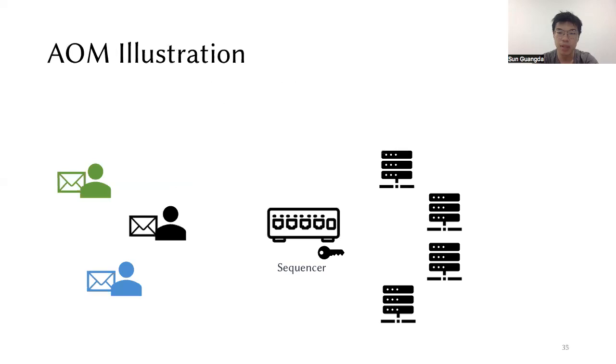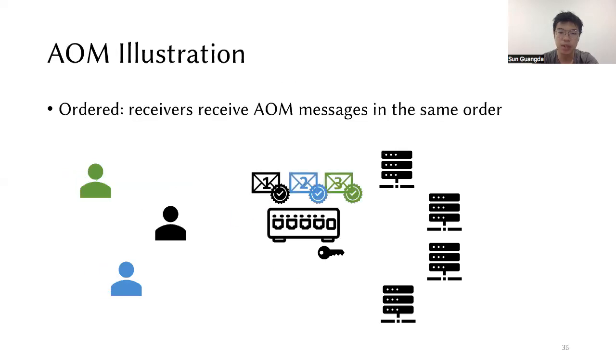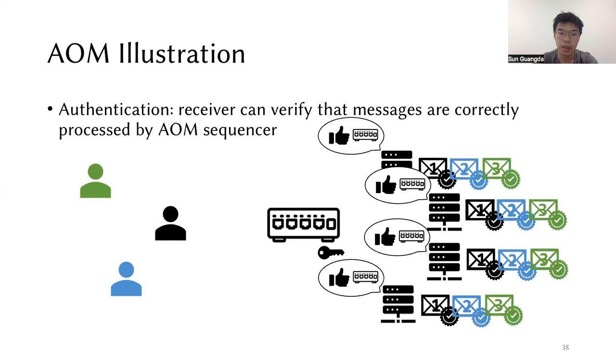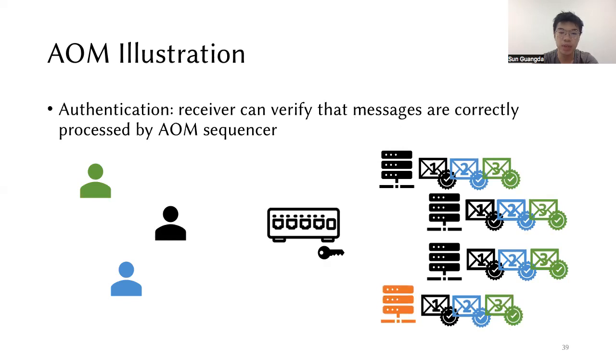When clients send messages with AOM, besides assigning sequence numbers, the sequencer also assigns each message a signature, then multicasts to the replicas. The replicas can verify the signatures, know that the messages are indeed from the sequencer, and accept the messages. If any faulty replica tries to publish its own ordering to the other replicas, the message will not be accepted because a faulty replica cannot generate a correct signature for the message.